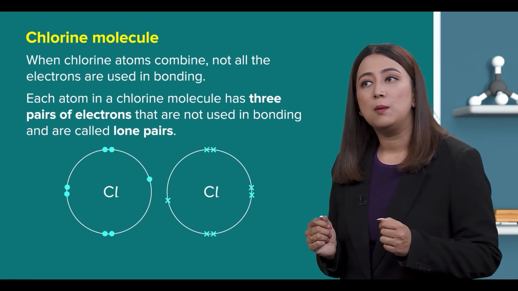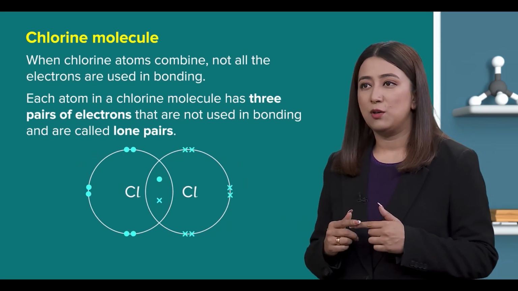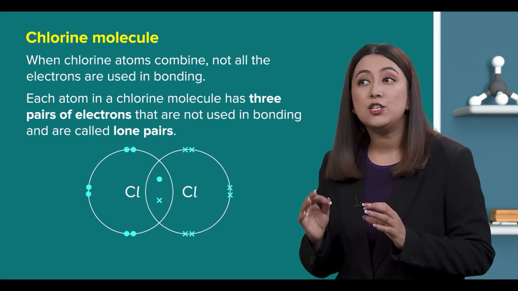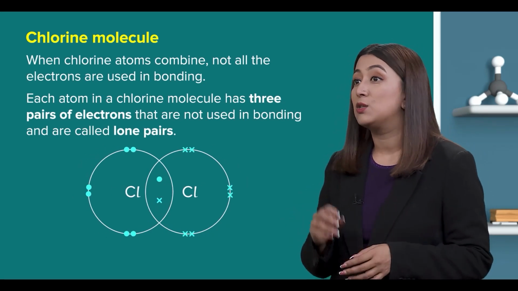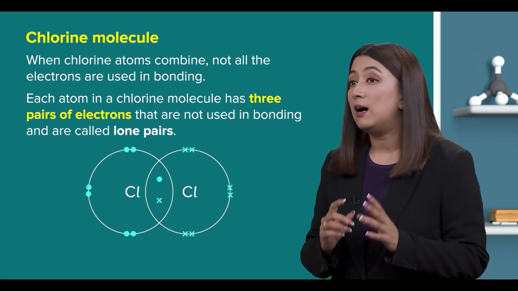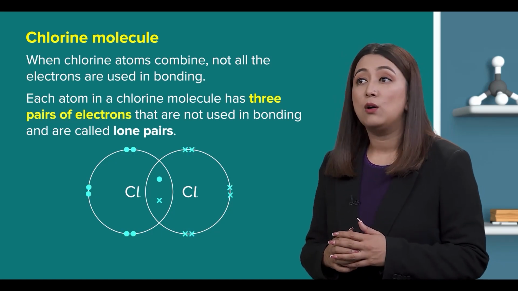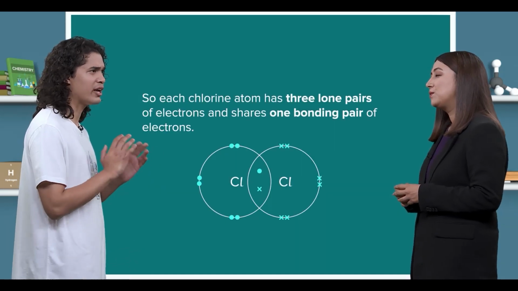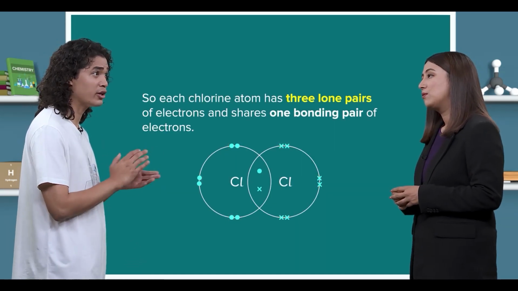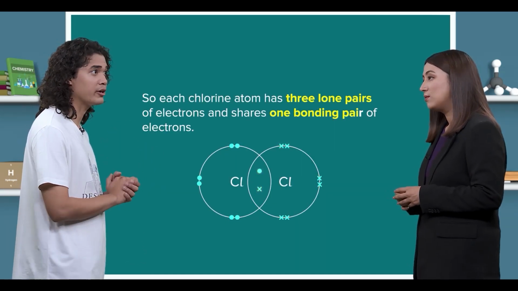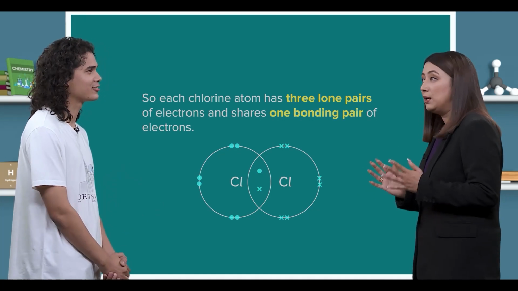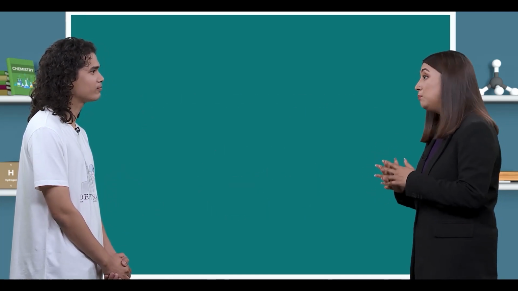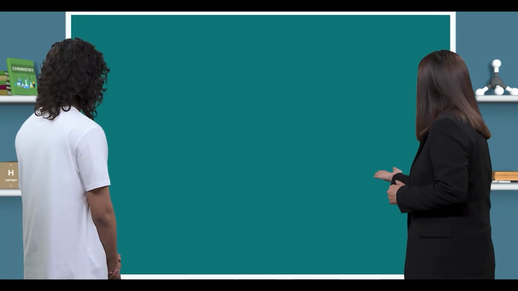When chlorine atoms combine, not all the electrons are used in bonding. Each atom in a chlorine molecule has 3 pairs of electrons that aren't used in bonding and are called lone pairs. So each chlorine atom has 3 lone pairs of electrons and shares 1 bonding pair of electrons. Correct. Anyway, here are some more examples of dot and cross diagrams for covalently bonded molecules.